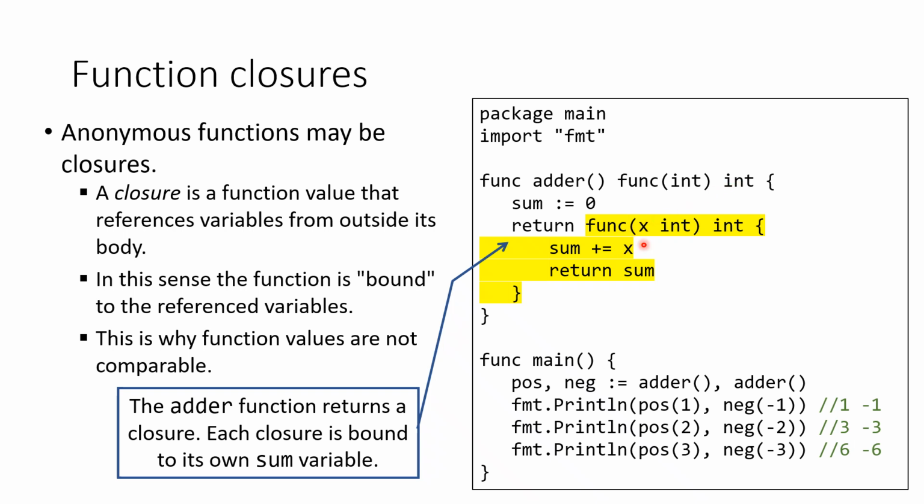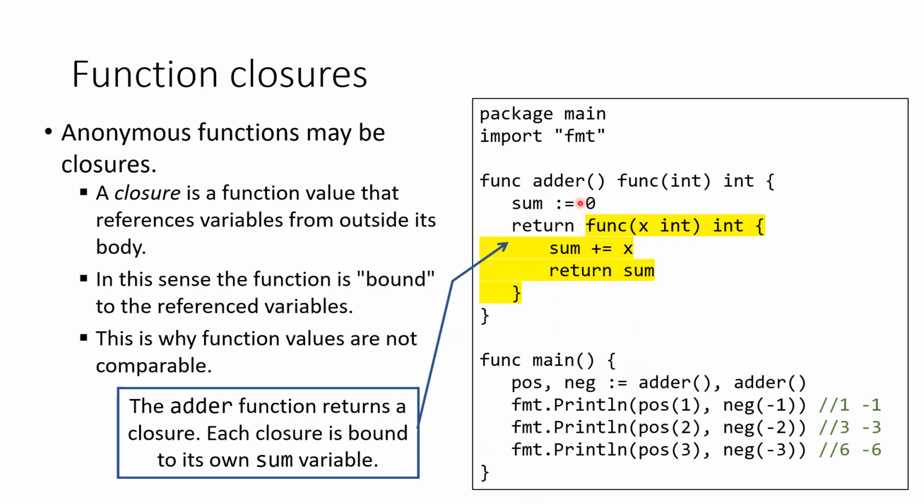The function value returned by function adder is a closure because it references adder's local variable sum, which is outside the body of the returned anonymous function value. Its closure is bound to its own sum variable.